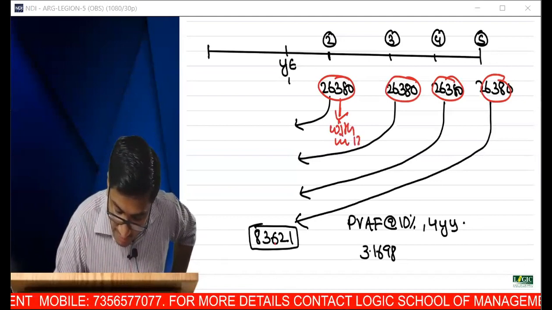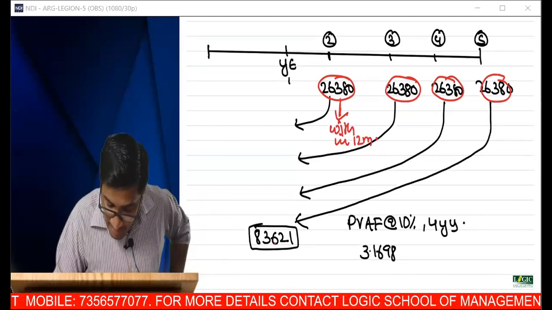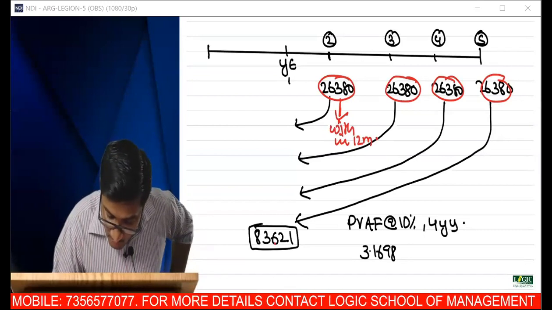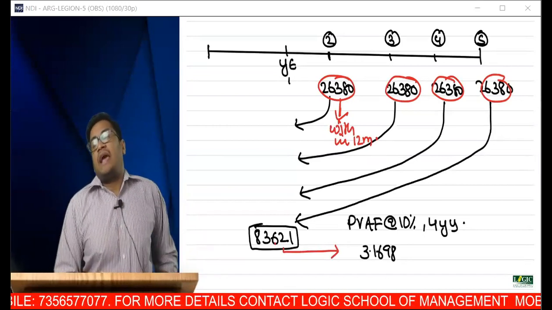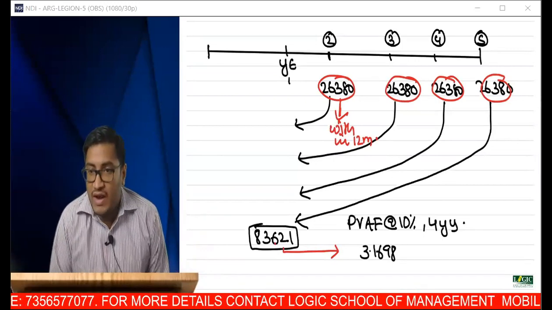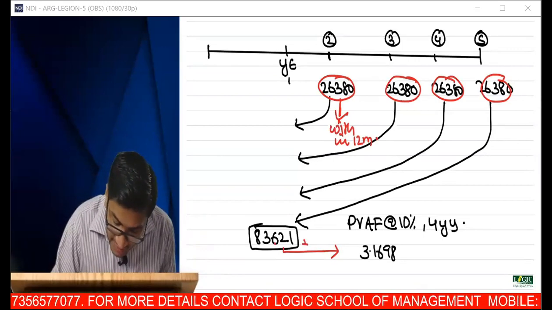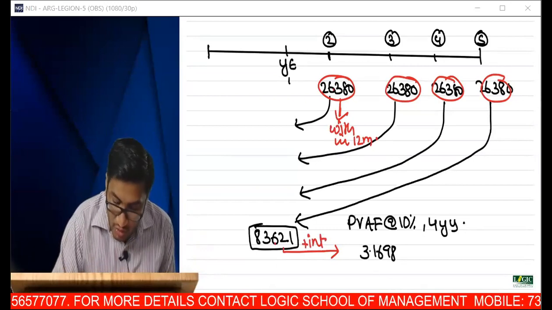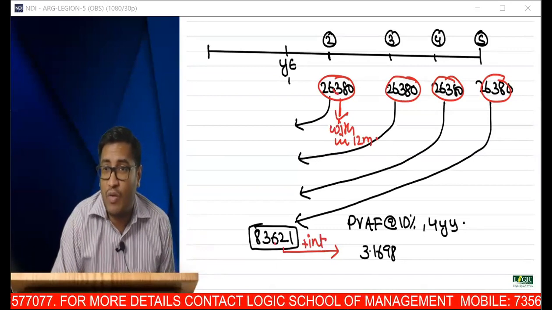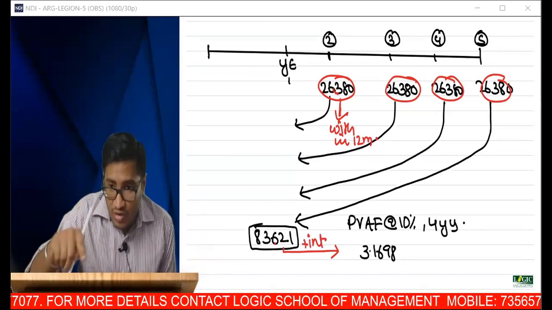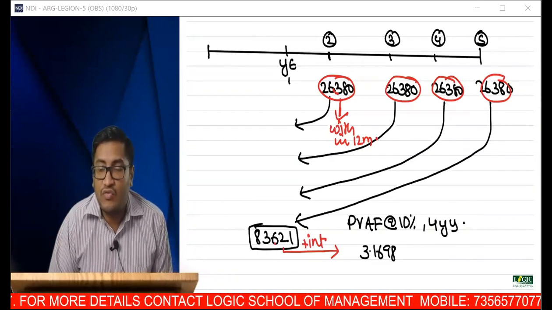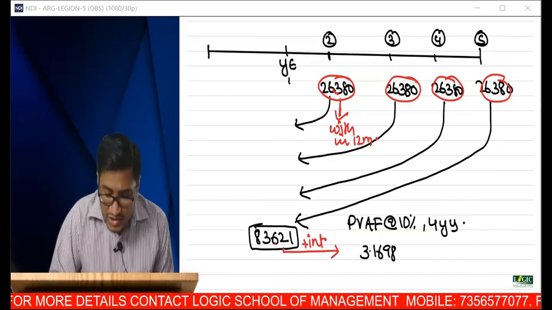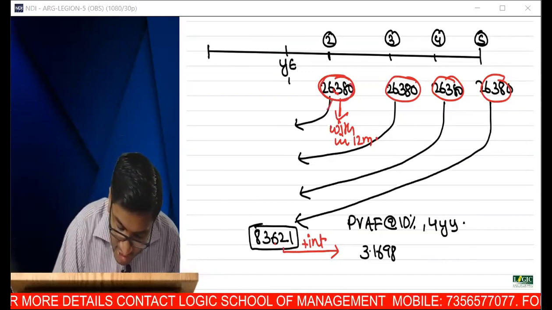within 12 months. But the problem is, to make that payment, 1 year has to expire. There should be a movement of 1 year. And during this 1 year only that interest will become accrued. So I cannot show 26,380 as a current outflow or current liability. Out of that, you have to eliminate interest due to time value of money. Or else you have to say it is nothing but the present value of 26,380.